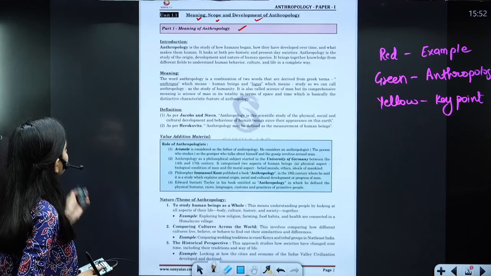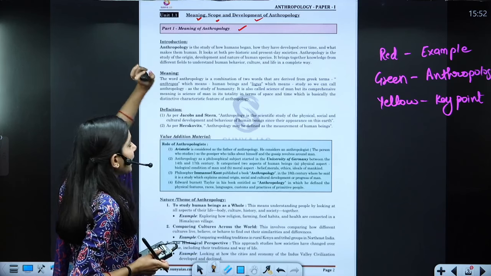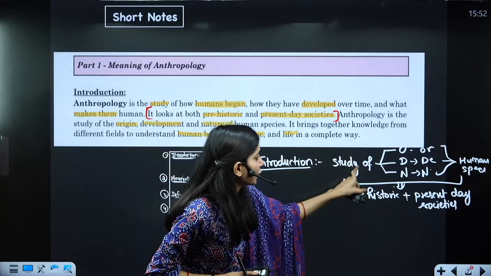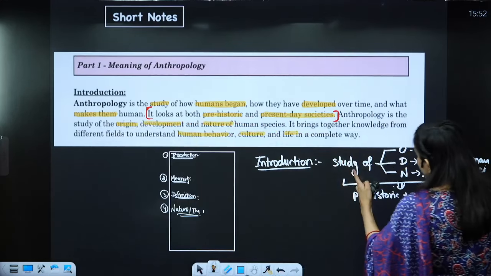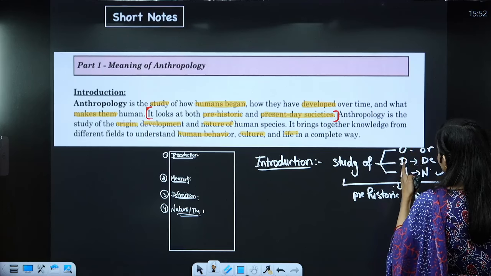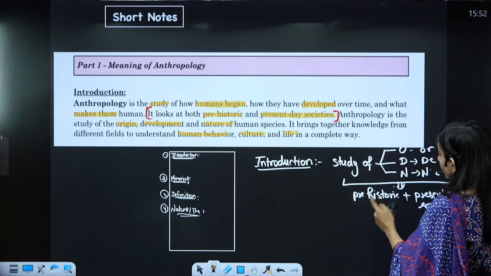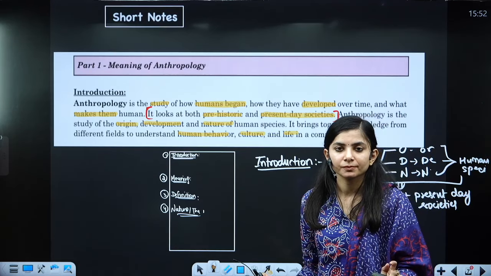Now see, unit 1.1 is done with the introduction. Four lines are briefed by us in this format, only in this format. It includes everything: anthropology is the study of the origin, development and nature of the human species, where it looks at both prehistoric and present day society. This is the introduction.